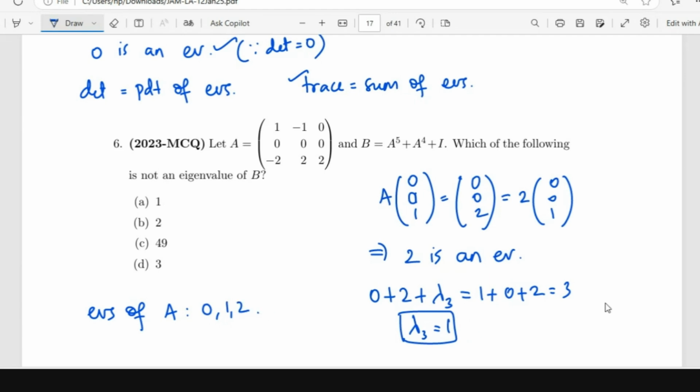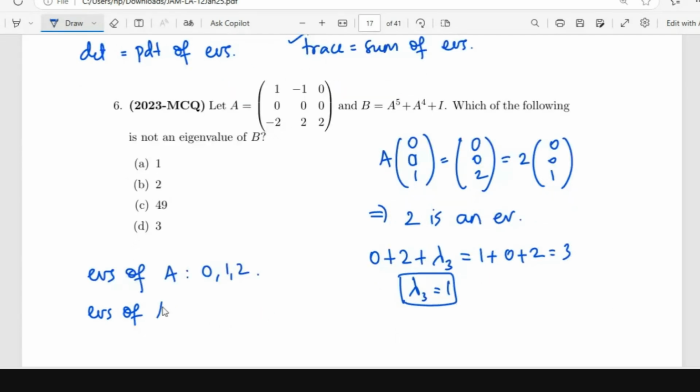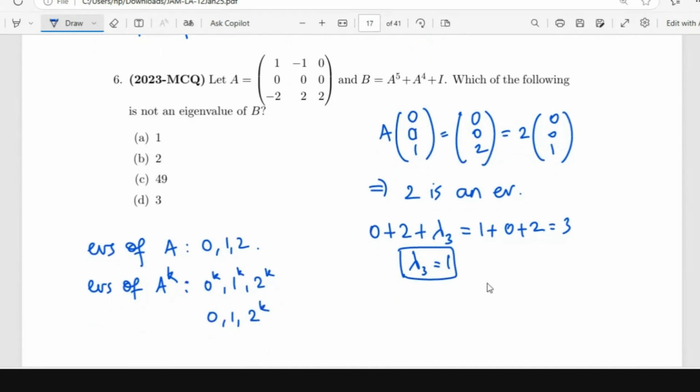Now what can we tell about the eigenvalues of A power k? They are 0 power k, 1 power k and 2 power k. So the eigenvalues of A power 5 will be 0, 1, and 2 power 5, that is 32.